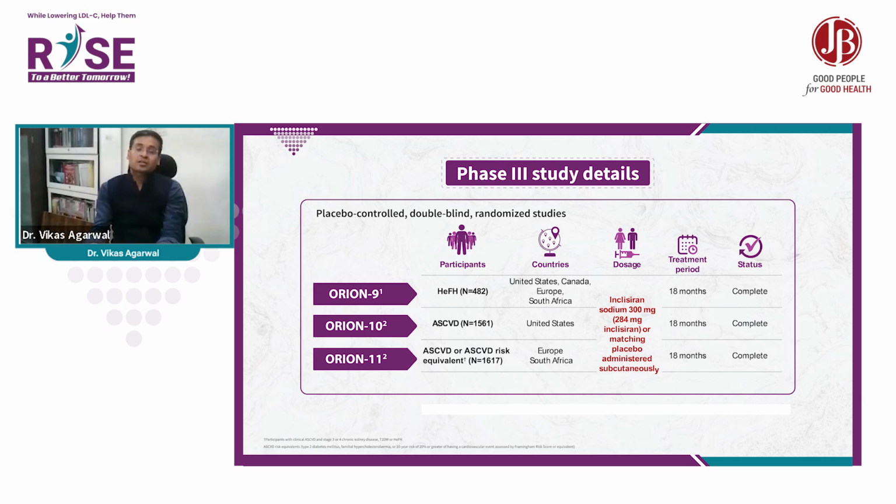They are the primary cohort patients. ORION-10 is only the secondary cohort. ORION-9 is purely heterozygous familial hypercholesterolemia, and ORION-11 has both the primary cohort and the secondary cohort patients, and the patient population from Europe and South Africa. And all the data is very complete.